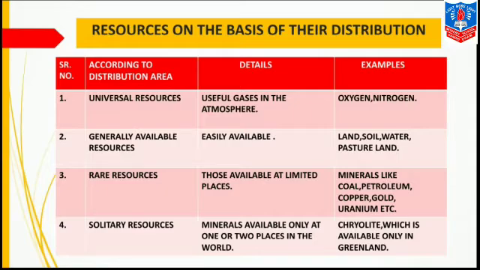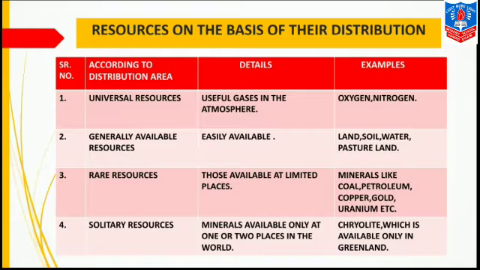The fourth one is solitary resource. That means the single place where it is available. Its details are minerals available only at one or two places in the world, because the name solitary suggests alone. Solitary means alone, that is exclusively at one or two places. Its example is cryolite, which is available only in Greenland.